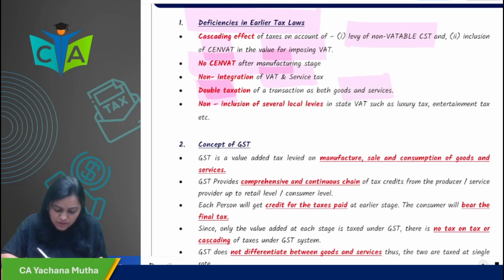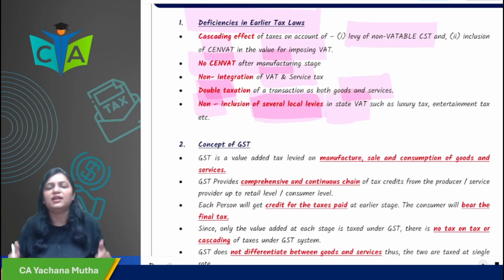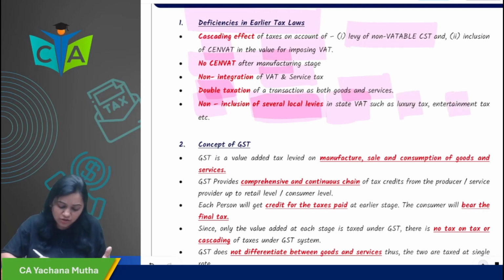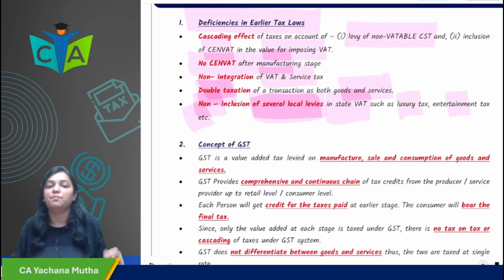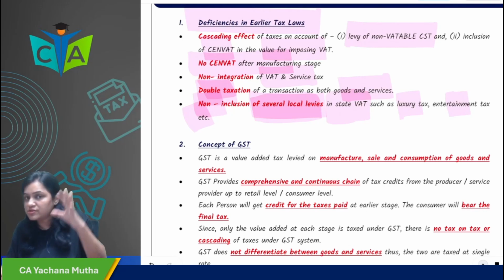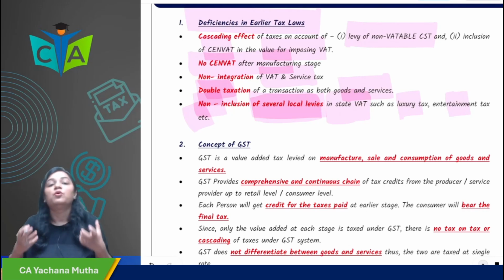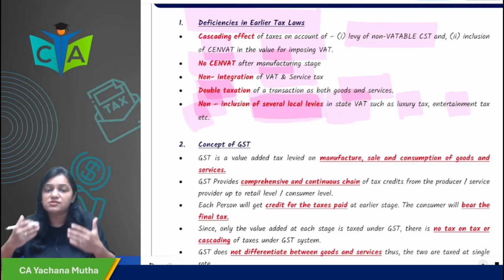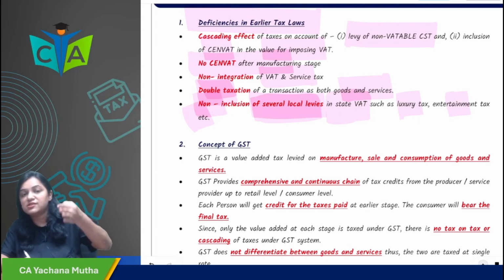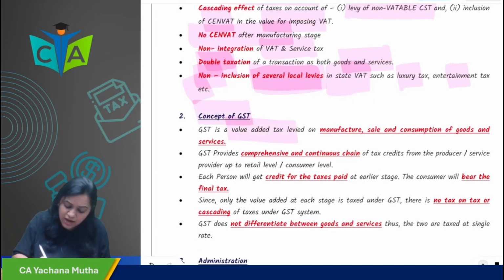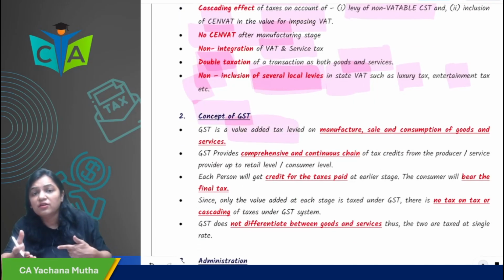And there was non-inclusion of several local levies in the state VAT. At the state level also there were so many local levies such as luxury tax, entertainment tax. Multiplicity of taxes was a major problem under the earlier law system. That is why there is a need for a law to come which provides a continuous chain of credit, which is a value added tax, where the burden is borne by the final consumer, and that is why GST came. What is the concept of GST? It is a value added tax.